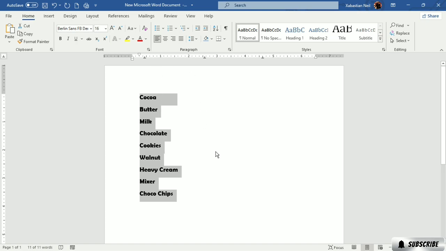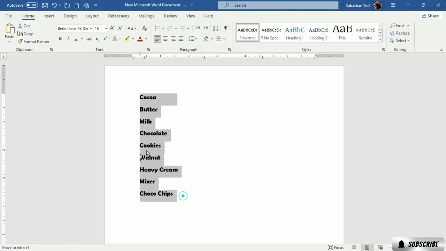After selecting the text, you can see that in the paragraph section there are three options: bullets, numberings, and multi-level list. These three are used for listing, bullets or numberings. We'll go through them one by one and show all of the procedures.